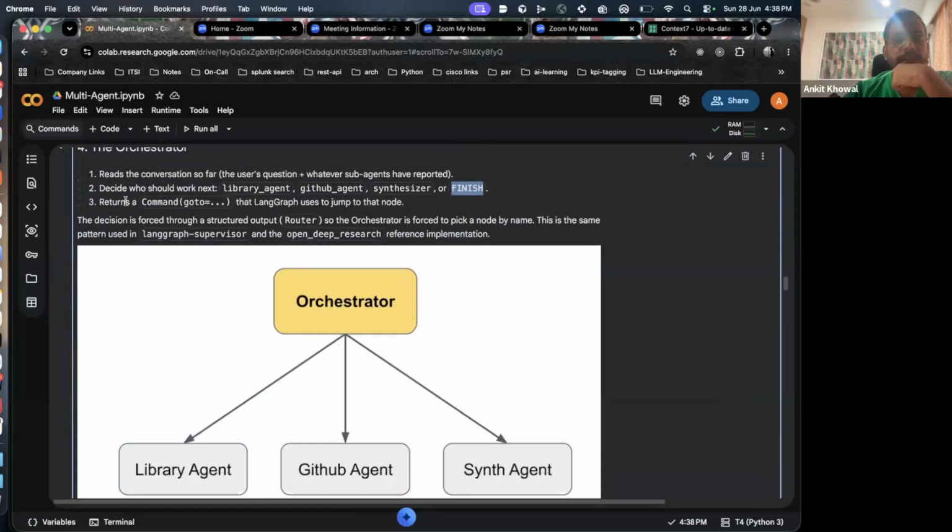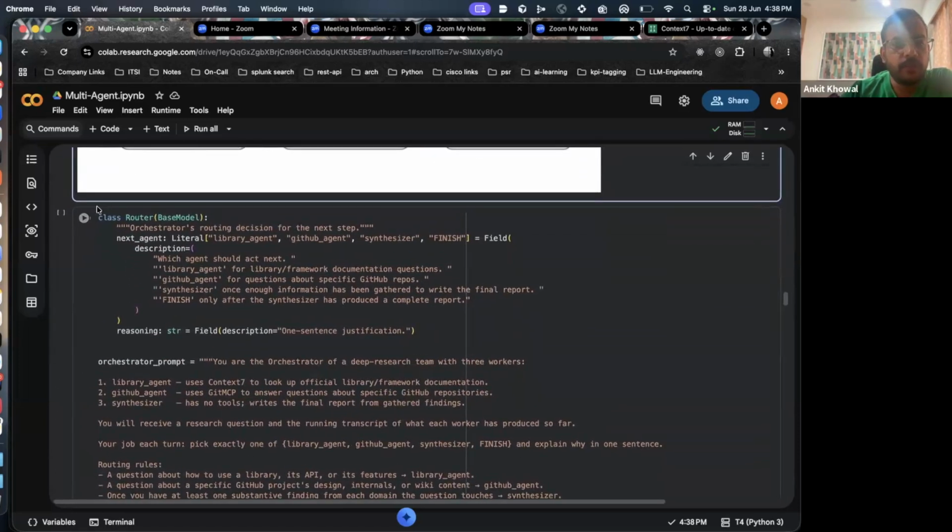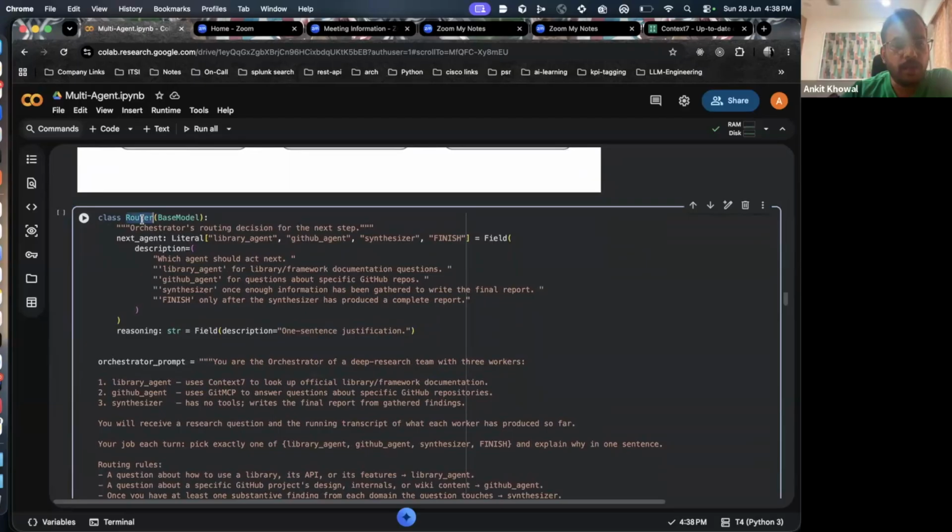And what this does is it just gives you a command that the orchestrator will just give a command that, hey, go to this particular agent. Okay, we'll look at this. By looking at the code, it will become more clear. So first and foremost, we have a router, right? This is a pydantic model, which basically will just tell what is the next agent to be called and what is the reasoning behind calling this particular agent, right? So this is one thing.